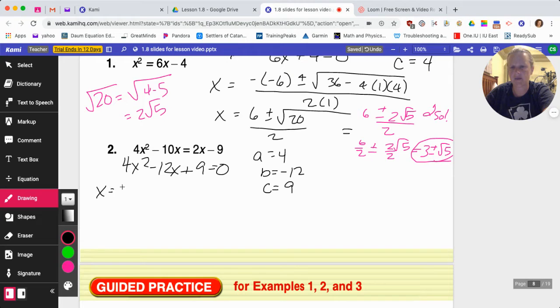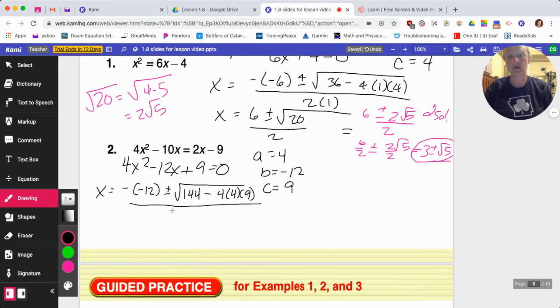So x equals -b plus or minus the square root of b squared, -12 squared, 144, out of practice, minus 4 times a times c. So 4 times a times c, all over 2a.